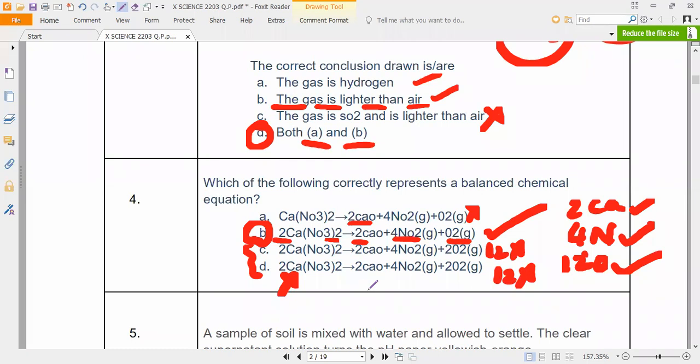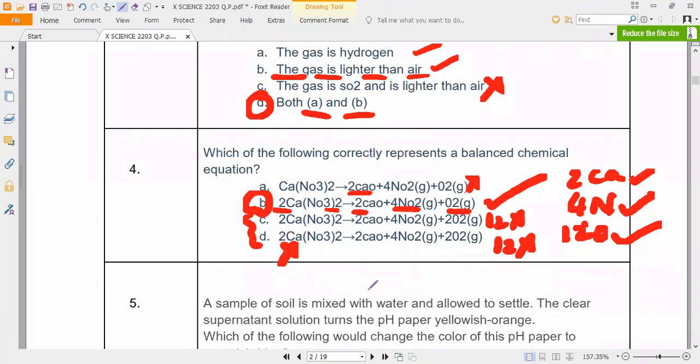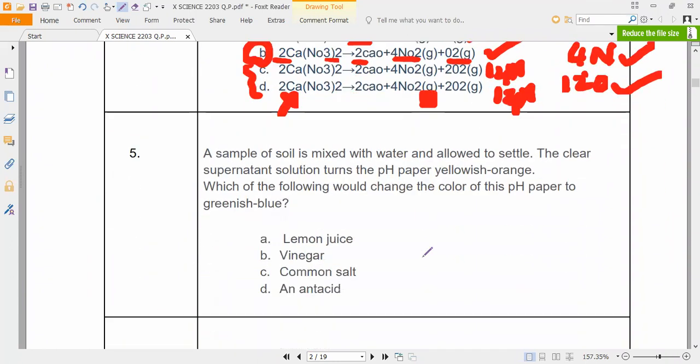Okay. Yes, sir. So do you understand, Ra? 14 oxygens. Okay, Nitinath. Yes, sir. 14 oxygens. Very good. Next. 5th question. Read, all of you.